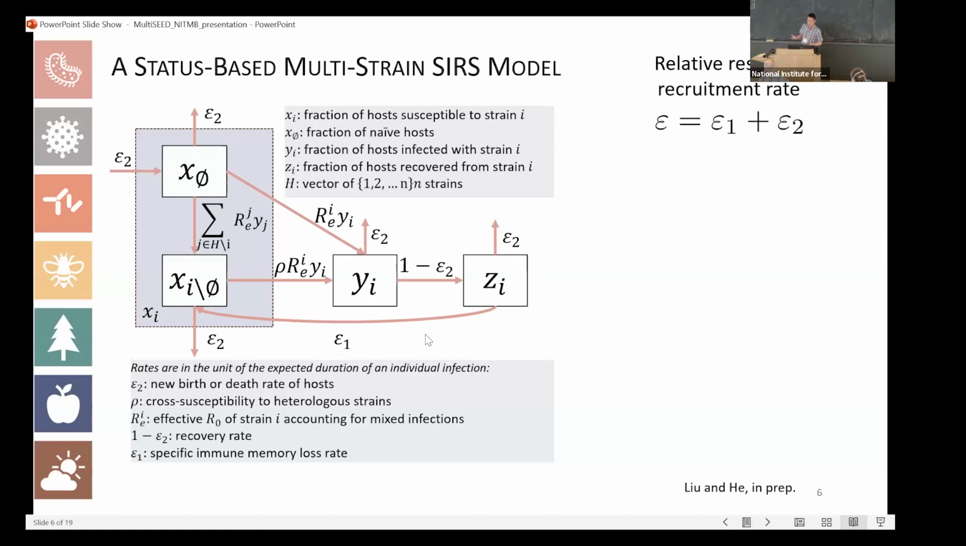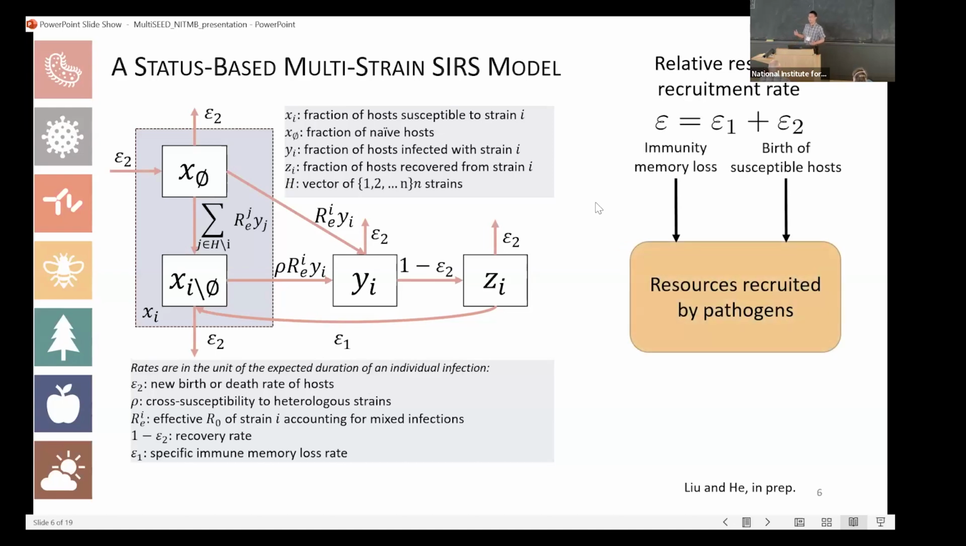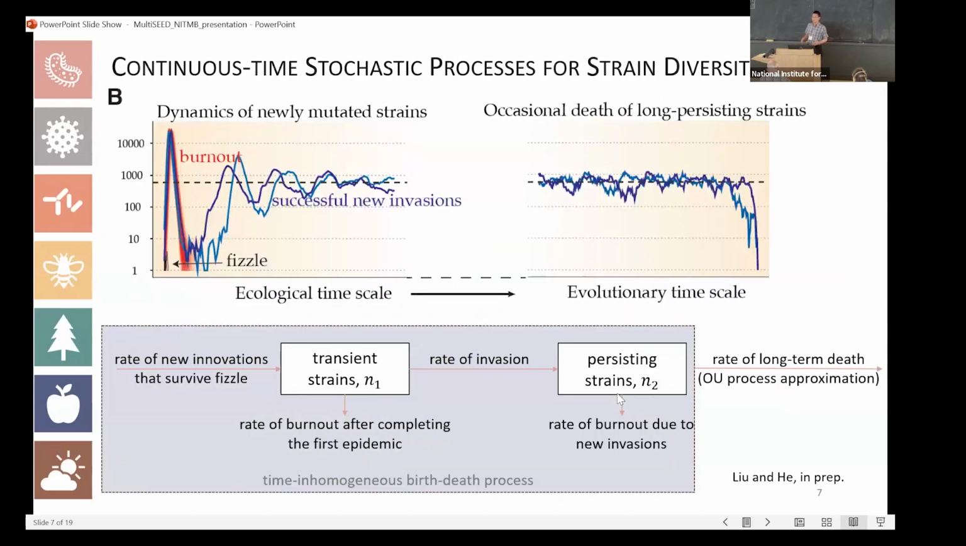We also have demographic factors like host birth and death. And then I would like to introduce this parameter first. We call it the relative resource recruitment rate, and it is equal to epsilon1 plus epsilon2. Why is that? Let's think about how the pathogens can get resources from hosts. It can be either through the loss of strain-specific immunity, and also the birth of new susceptible hosts. But we are also rescaling it by considering the parasite death, either through recovery of infected hosts or the death of infected hosts.